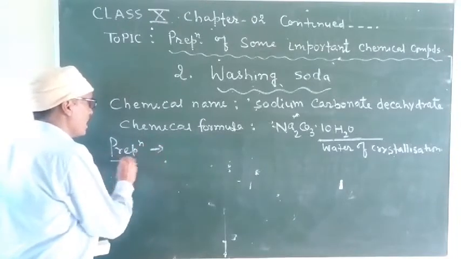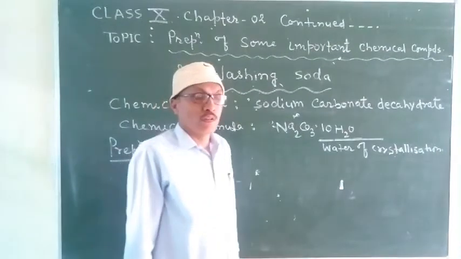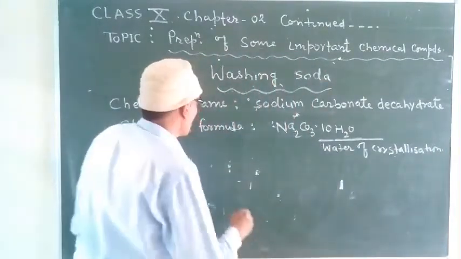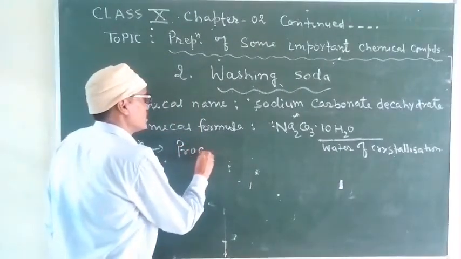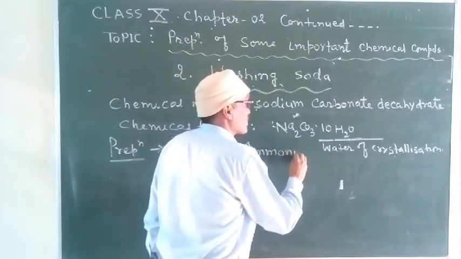Now preparation. Students, at large scale and industrial scale, washing soda is prepared by a process known as ammonia soda process.